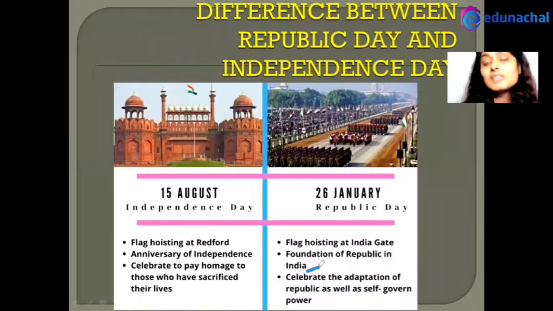It is the anniversary of independence, and 26th January is the foundation of the Republic in India. The head of the state is the elected representative, and our constitution is supreme. The constitution acquires supreme power.